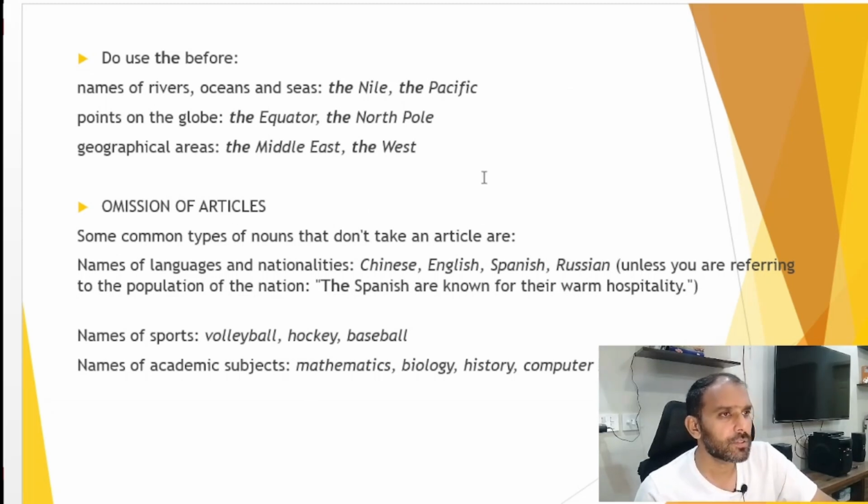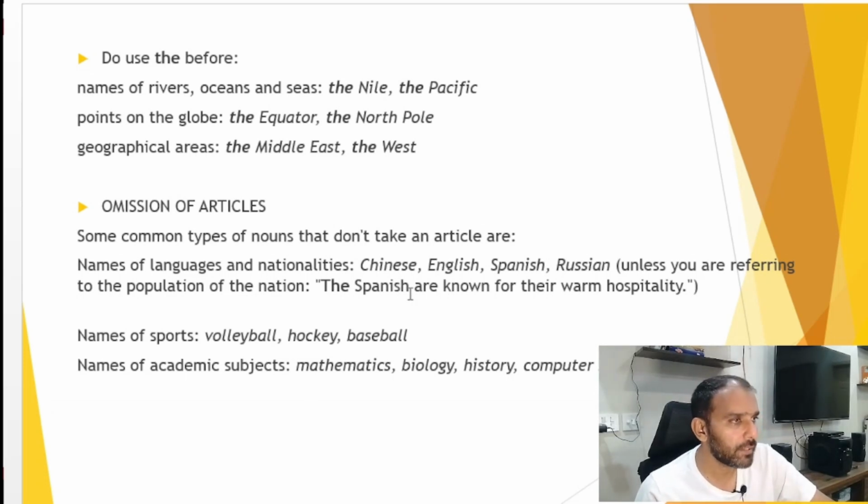Omission of articles. Some common types of nouns that don't take an article are the nouns related to languages and nationalities like Chinese, English, Spanish, Russian. We will not use the with these types of nouns. But if we are referring to a population, like the Spanish, the Japanese, we will use the before this.